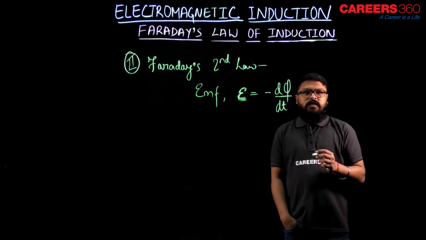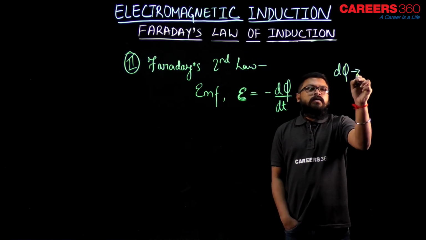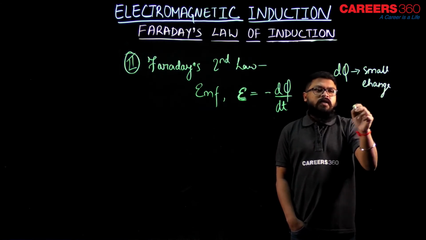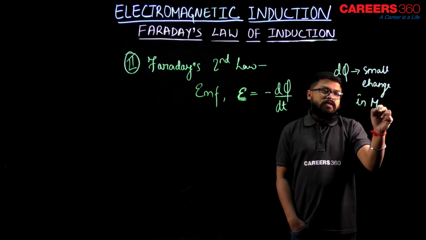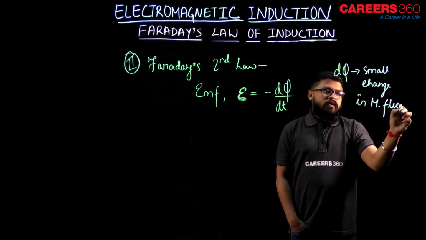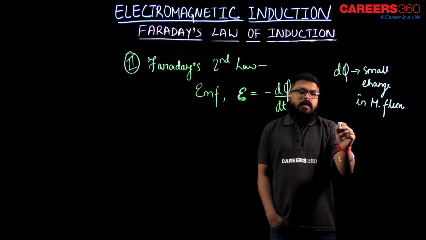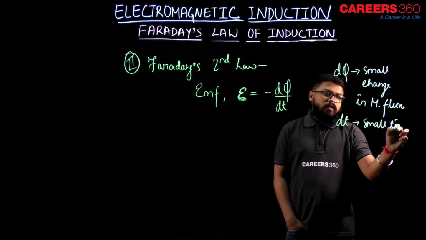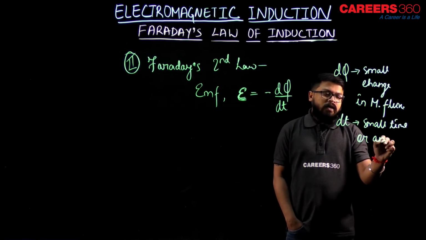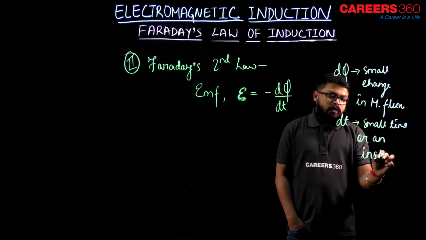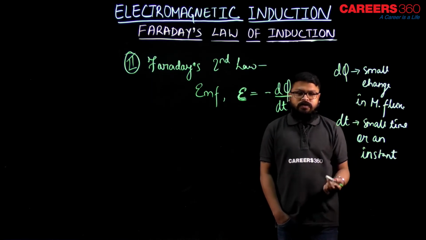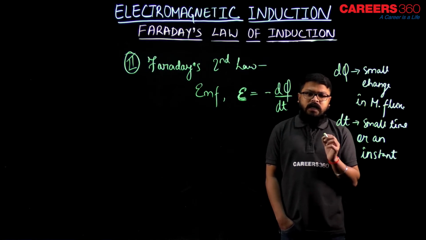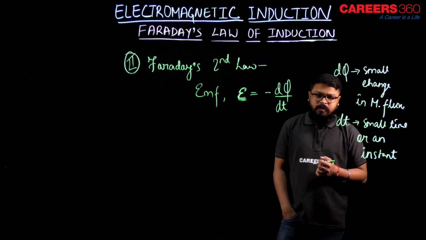Now, what are d phi and dt? d phi is a small change in magnetic flux, and dt is a small time or an instant in which the d phi change of magnetic flux takes place.